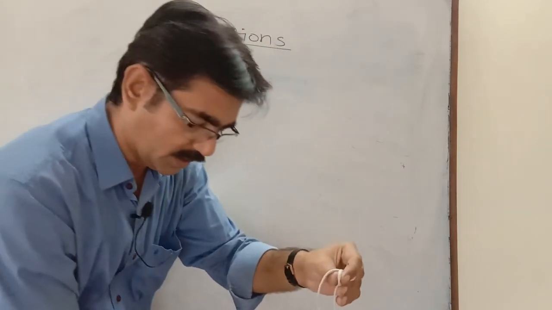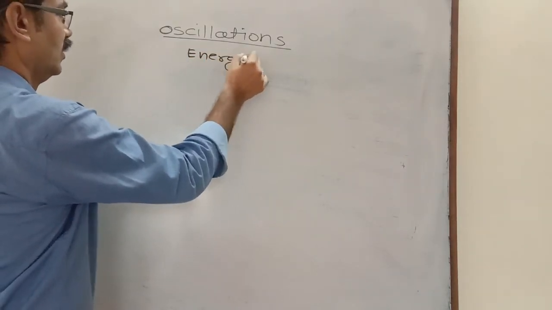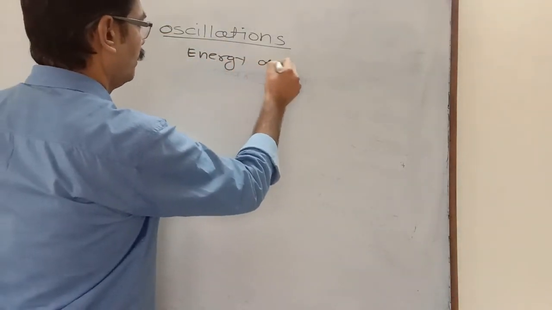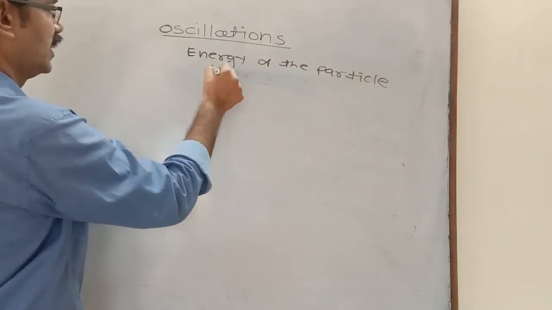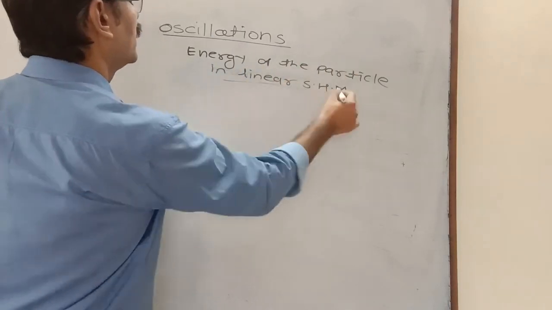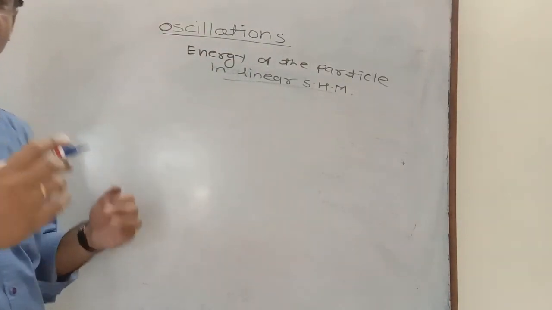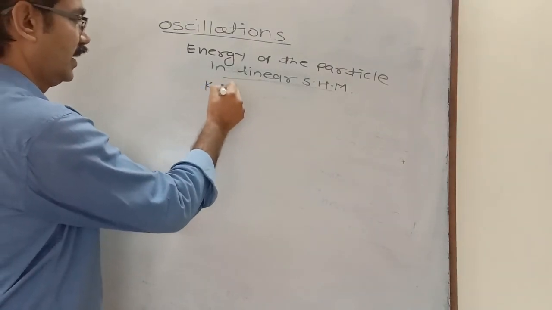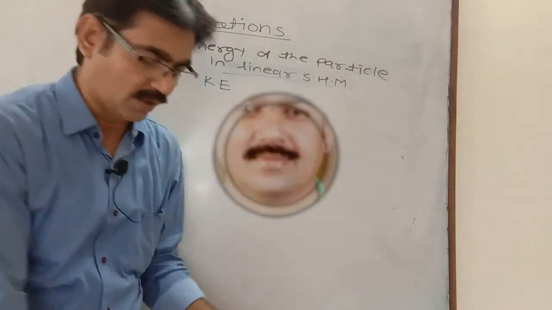Therefore, we have to discuss the total energy of the particle. Here we will discuss the energy of the particle in linear SHM. In linear SHM, as the particle is in motion, it has kinetic energy. Also, here in spite of the